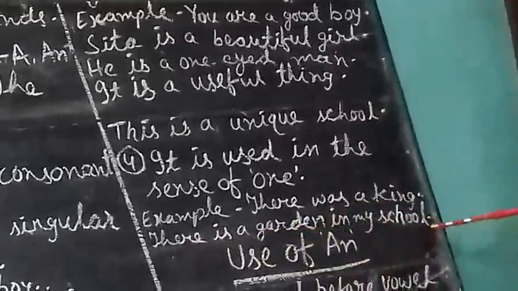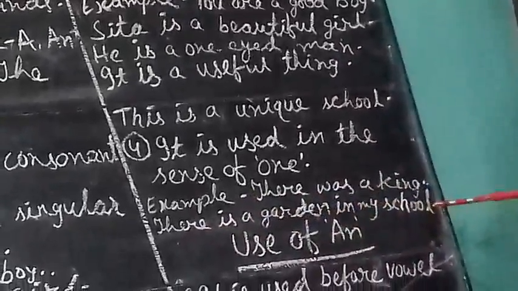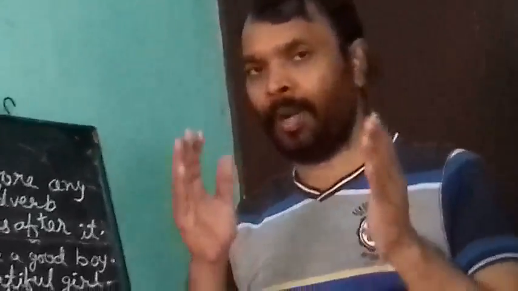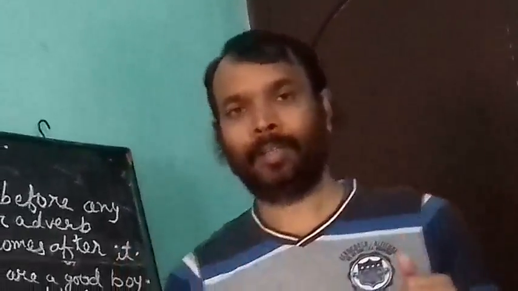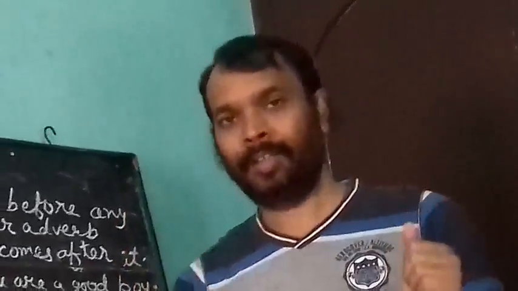There is a garden in my village. It means there is one garden in my village. It means for one, a has been used here. So these were the uses of a. And I think if you have understood the use of a, that time you will feel no problem in using an. Now we should come to use of an.